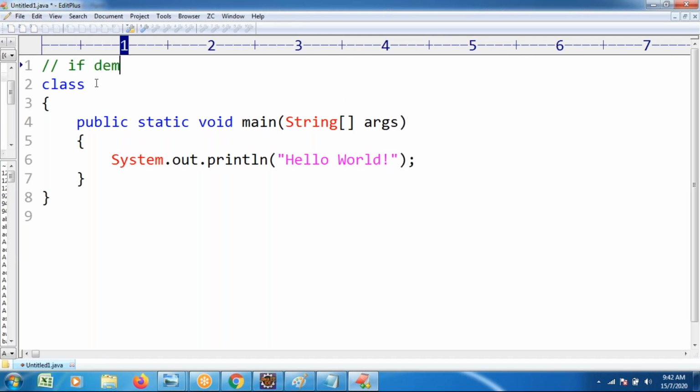If demonstration. This program is going to be demonstrating the if statement. Class name: ATMValidateDemo. I have to check the PIN number of my ATM machine. Generally, when we go to an ATM machine, we check the PIN number.